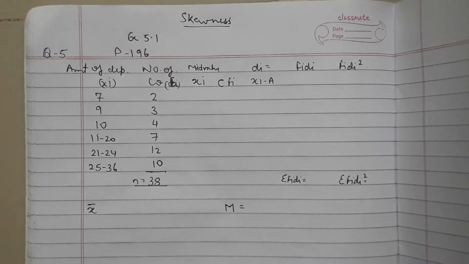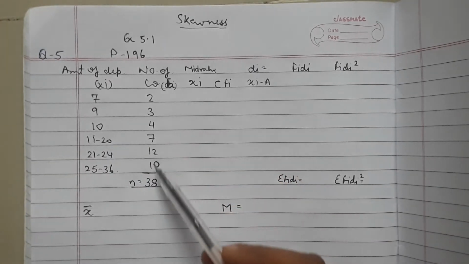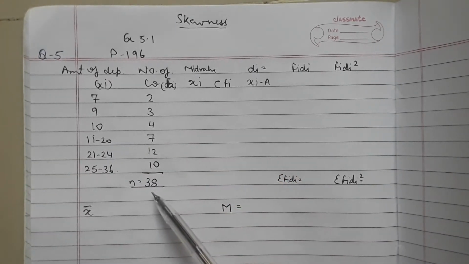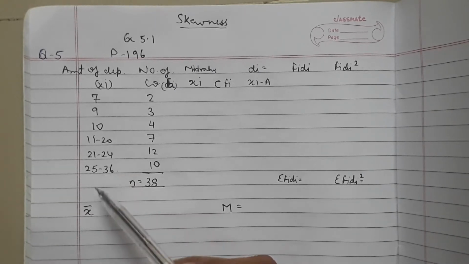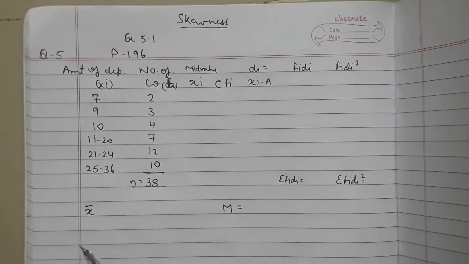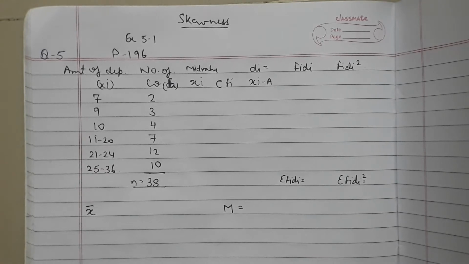Here, the amount of depreciation is given in lakh rupees. The number of companies is also given, the total of which is 38. Now, since it has unequal classes, we will find out x bar, median and standard deviation. Karl Pearson's coefficient of skewness will be calculated through the formula 3(x bar minus M) upon S.